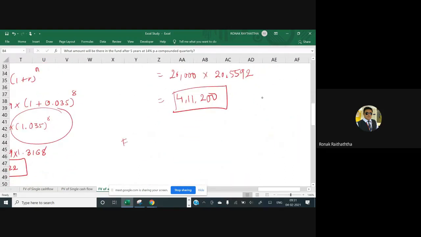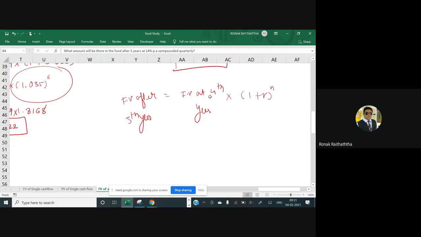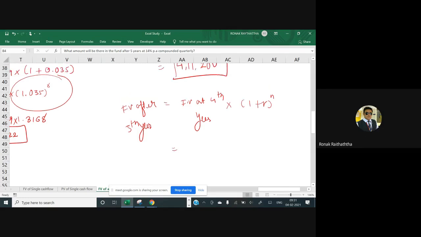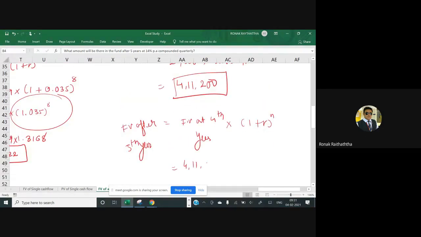part would be FV after 5th year, or I may say FV at the end of the fifth year. So FV at the end of the fifth year would be FV at fourth year multiplied by 1 plus r raised to n. A little bit of a trick in 1 plus r raised to n. Let me do this for you. 411,200 multiplied by 1 plus r. R is going to be 0.08 divided by, can someone tell me?